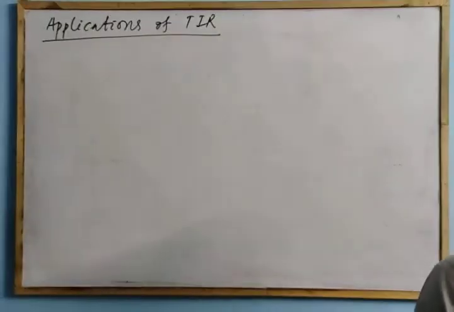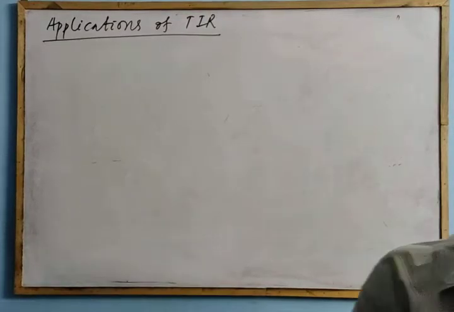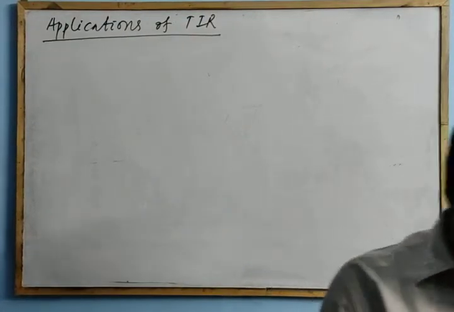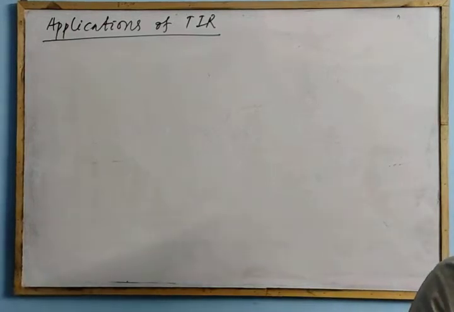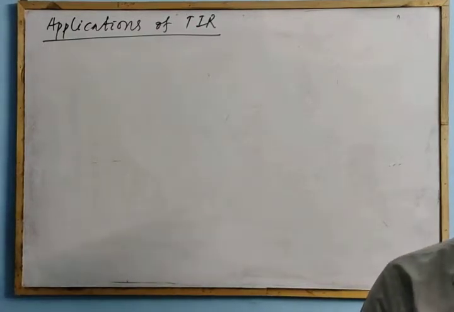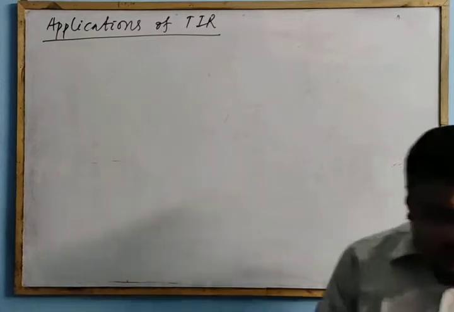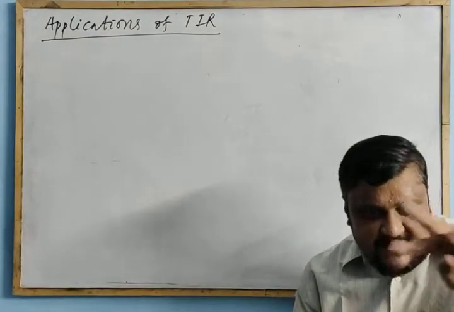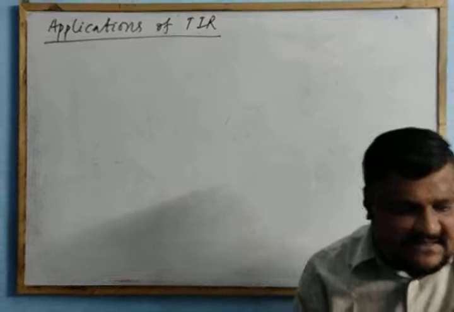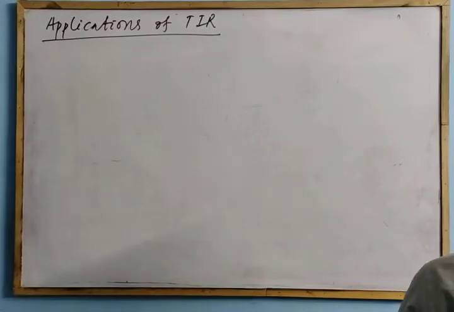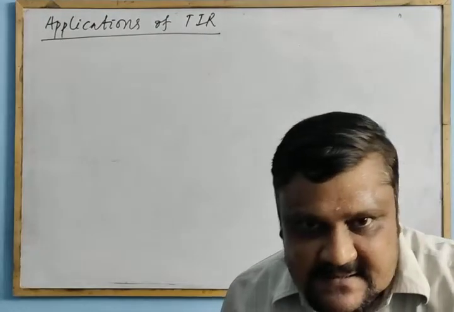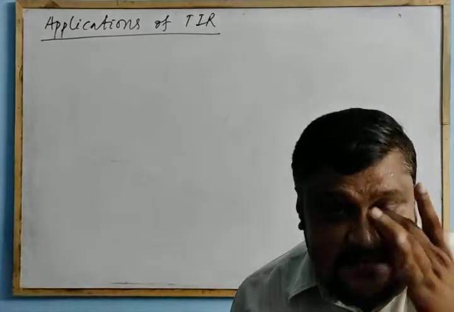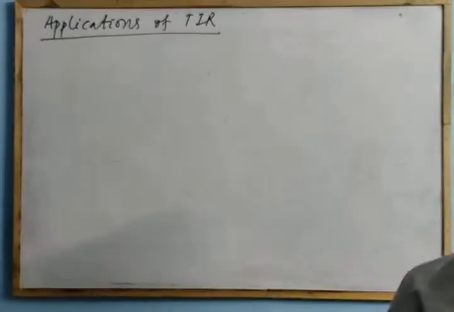Clear? Then another thing is that the critical angle depends on the pair of media, the denser and rarer medium. So greater the refractive index, smaller is the critical angle.